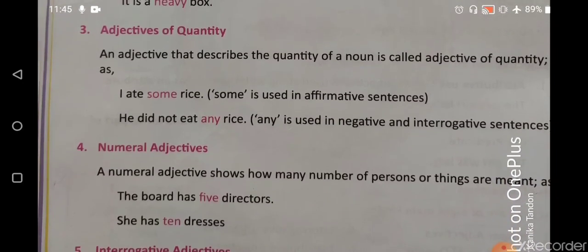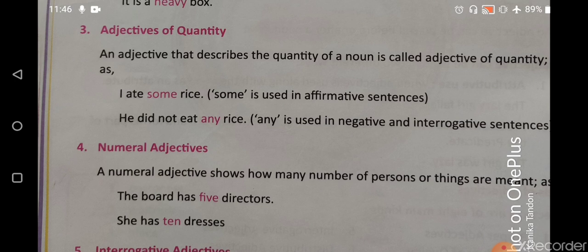These two I'm going to explain together because these two have almost the same meaning, but I'm going to tell you how different they are. So the first one is adjective of quantity. In these kinds of adjectives we know that there is some amount, but we don't know the exact number of that thing. And in numeral adjectives, we understand how many there are, that means it gives us the exact number. For example, I am saying I have some rupees in my pocket. I am taking two examples.